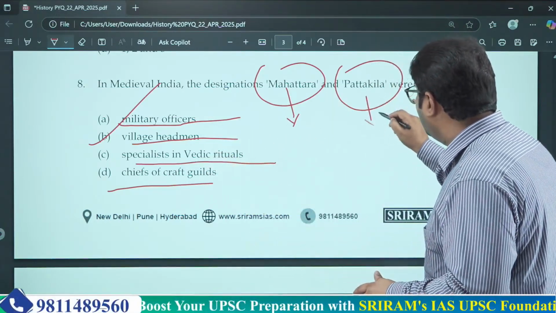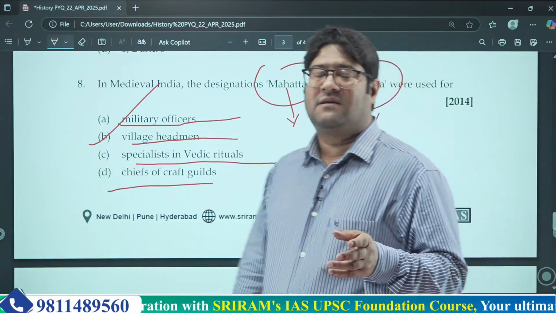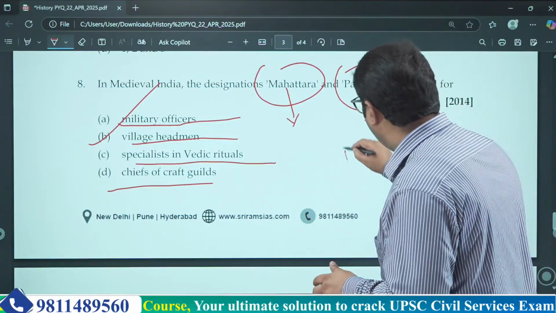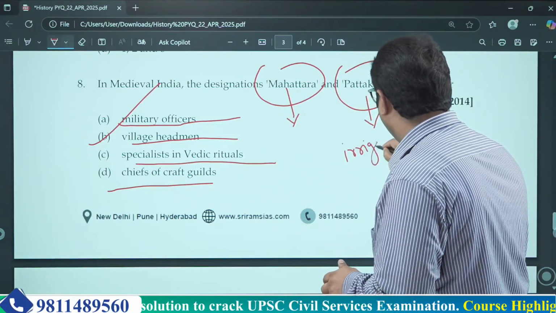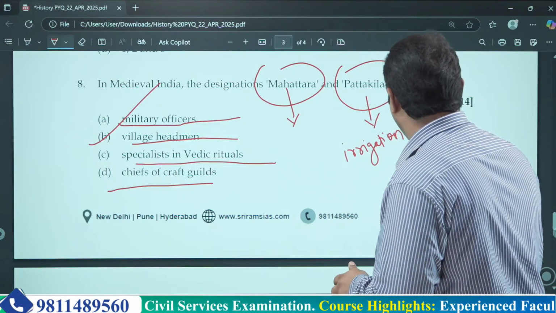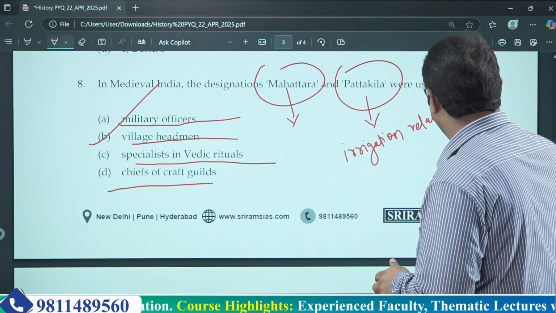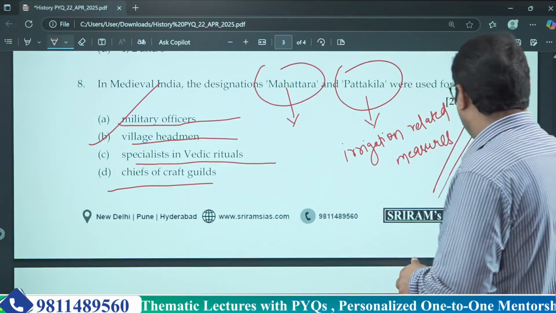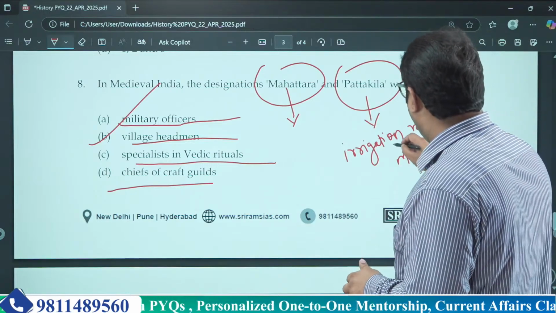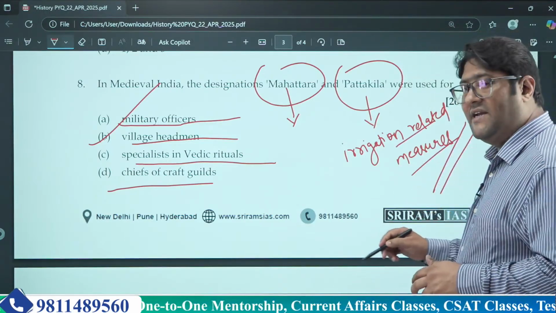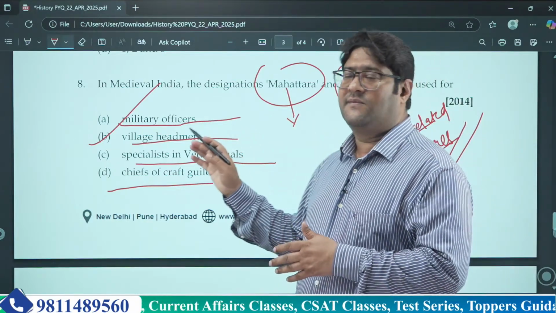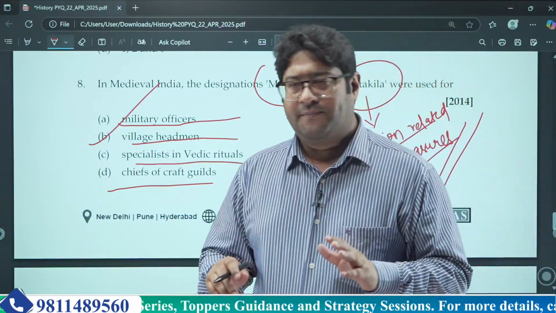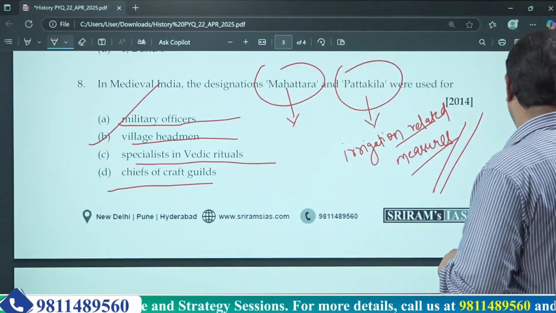But Pattakila, as we can see in medieval India texts like Chola text or Gupta text, was also involved in irrigation related measures. Got it? So Pattakila was also involved in such additional activities, but both of these terms were used for village headmen only. There's no confusion about it. Understood? Now let's move to the next question.